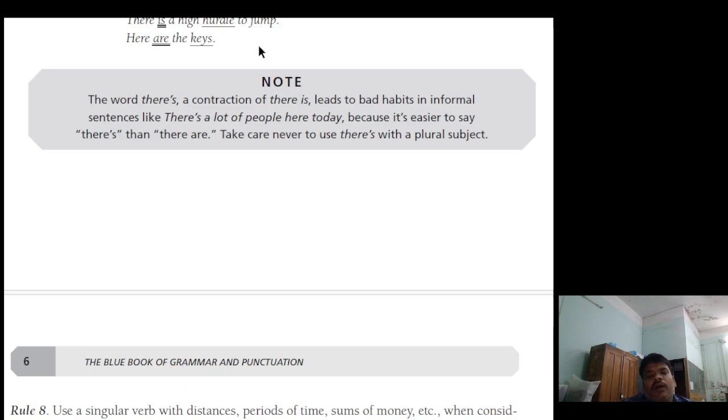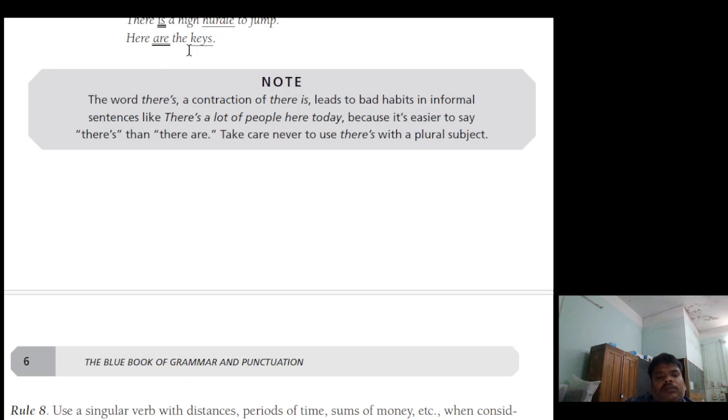The true subject follows the verb. There are 4 hurdles.